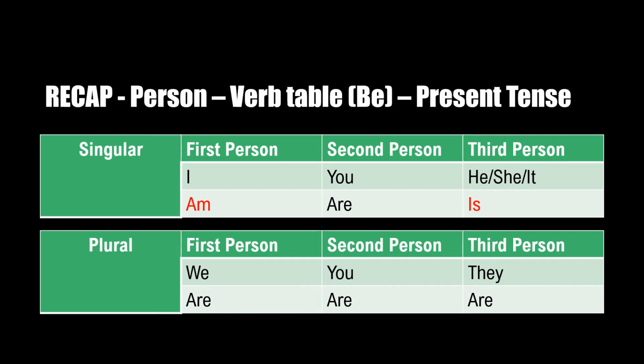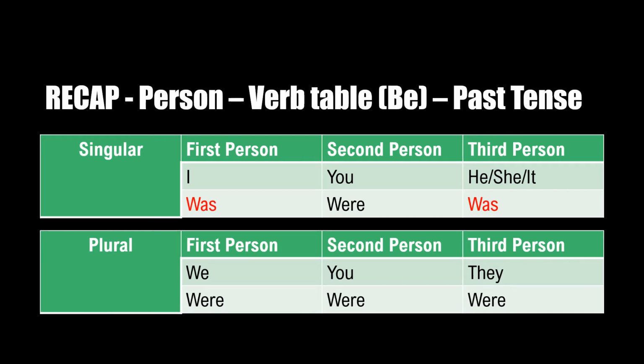I am, you are, he is, she is, it is. We are, you are, they are. We already learned this in yesterday's class. Next, we will look at the person verb table in the past tense. I was, you were, he was, she was, it was. We were, you were, they were. We also learned about this in yesterday's class.